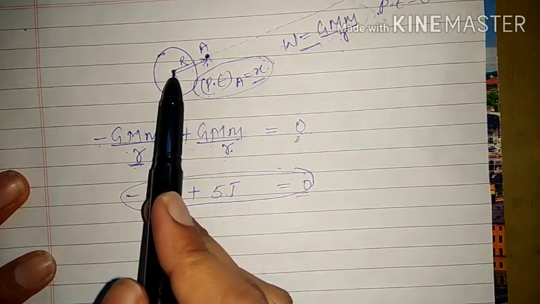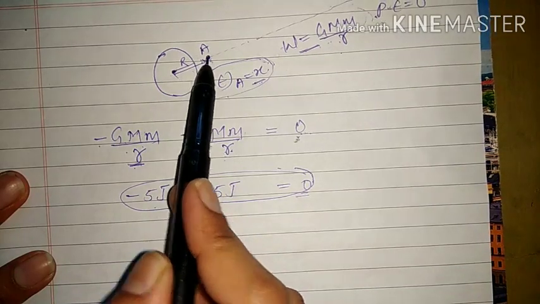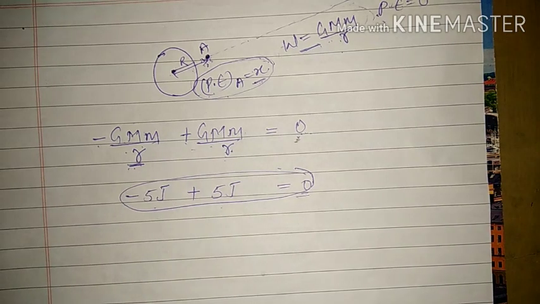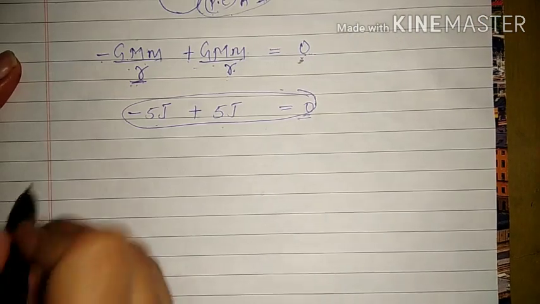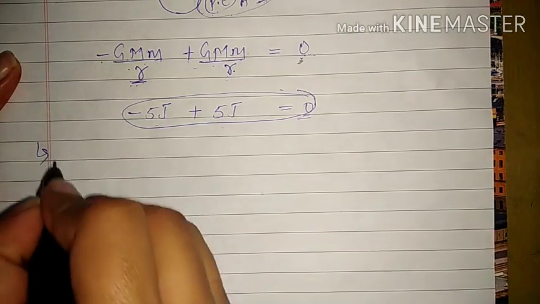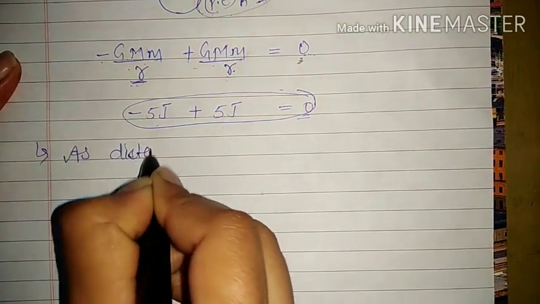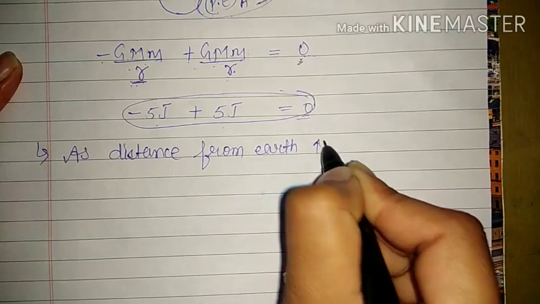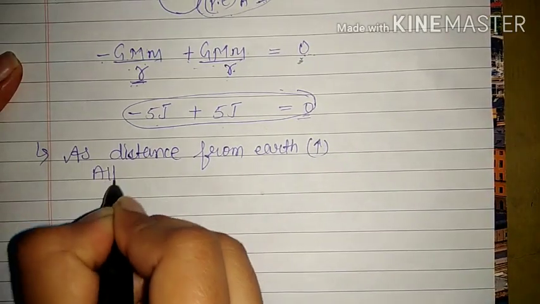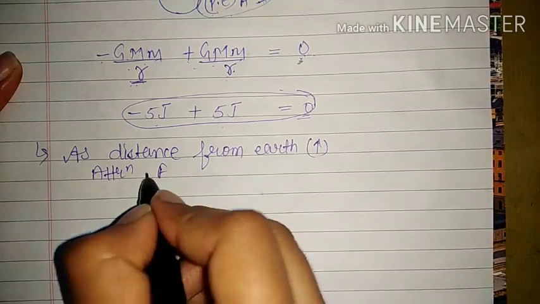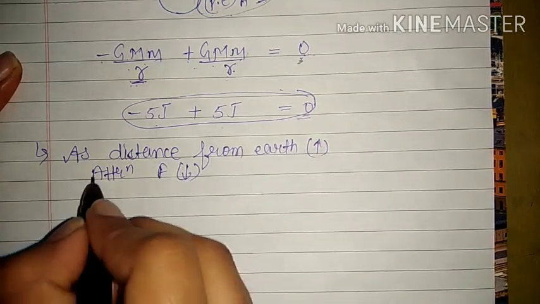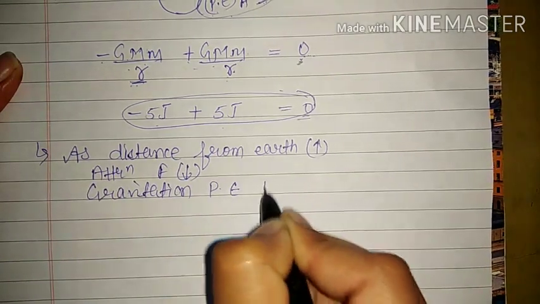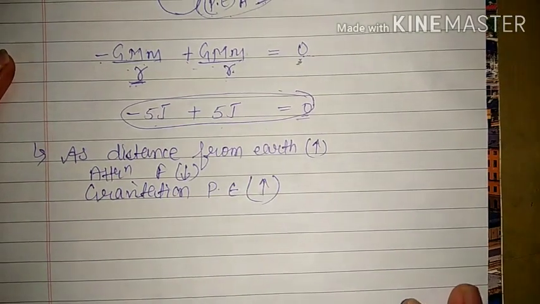That means the potential energy at a finite distance on the surface of the earth is always negative. So these are two very important concepts which we have to remember. Next important point is, as distance from earth increases, then the attraction force, that is our force due to gravity, decreases and gravitational potential energy increases. This is also a very important point.